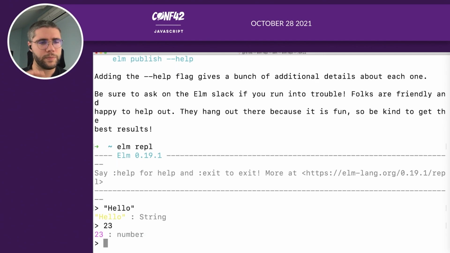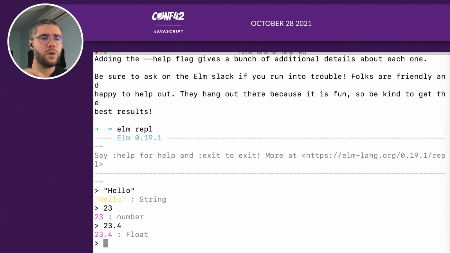So let's try a number. First thing we can notice is that the type is a bit different. Here it's a number with a lowercase n, because number only represents a type variable, meaning that the compiler knows that it's a number, but it doesn't know exactly what it is. Because in Elm, you have two types of number. You have Float and you have Int. So here, the number is just the compiler saying, okay, I know this is a number, but I'm not sure if it's a Float or an Int. That's why we have a lowercase n right here.